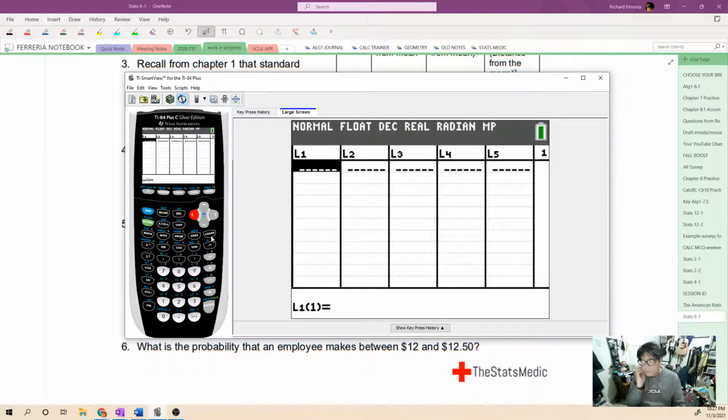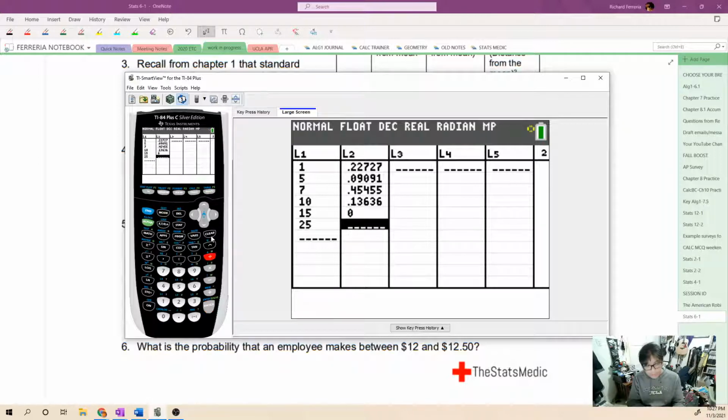Let's put in our outcomes over here: 1, 5, 7, 10, 15, and 25. Next, we'll put our probabilities here: 5 out of 22, 2 out of 22, 10 out of 22, 3 out of 22, 0, and finally 2 out of 22.